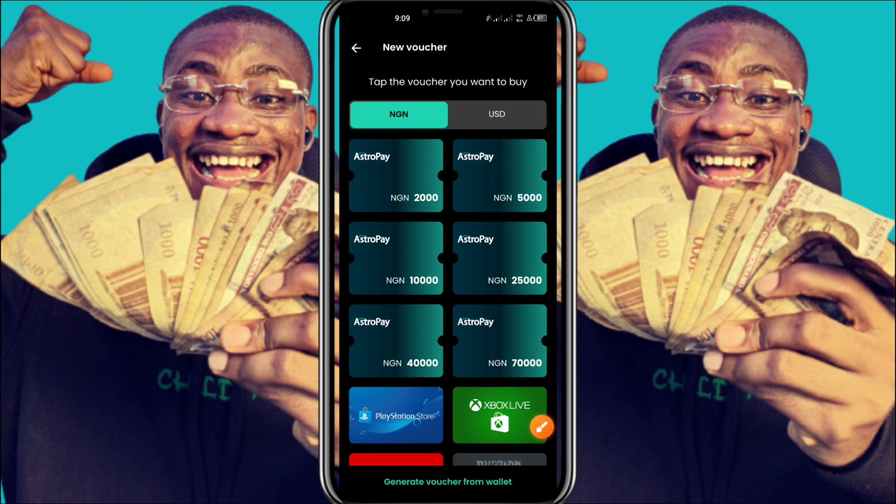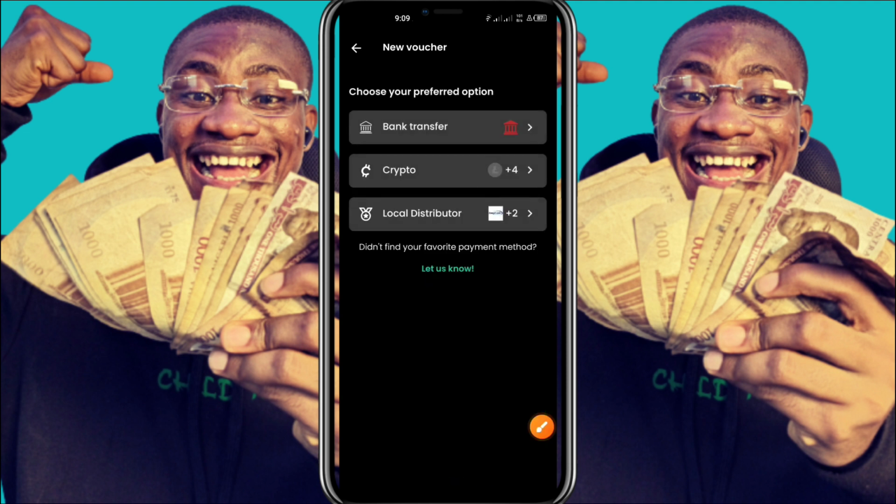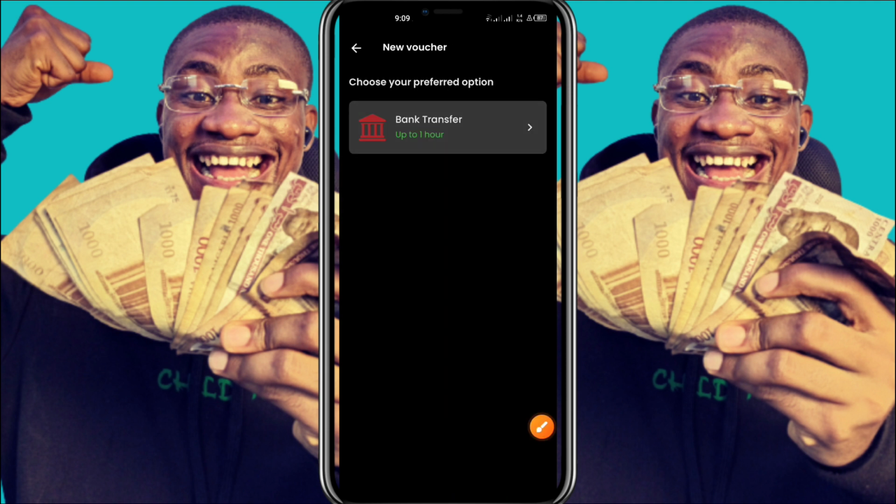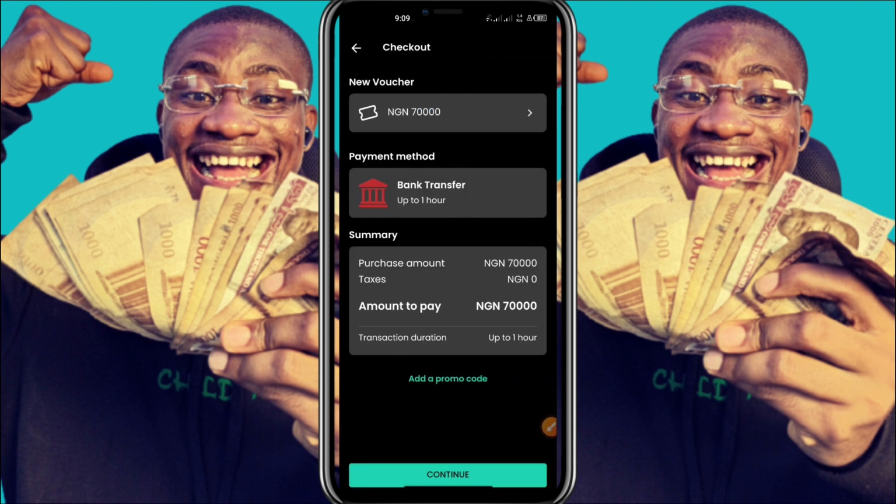That is what we are going to be making use of, so we'll have to click on that. All right, then the next thing we'll have to do is to click on bank transfer, because we'll be transferring from our bank. Then you're still going to click on bank transfer again. Then the next thing you are going to do is to click on continue in order to get the account details which we are going to be transferring to, to get this voucher, and that is the only thing we are going to be doing. So we are going to head over to the next platform which we are going to be making use of this voucher.